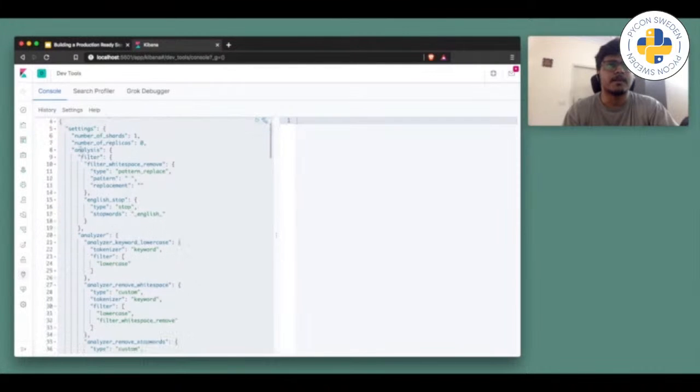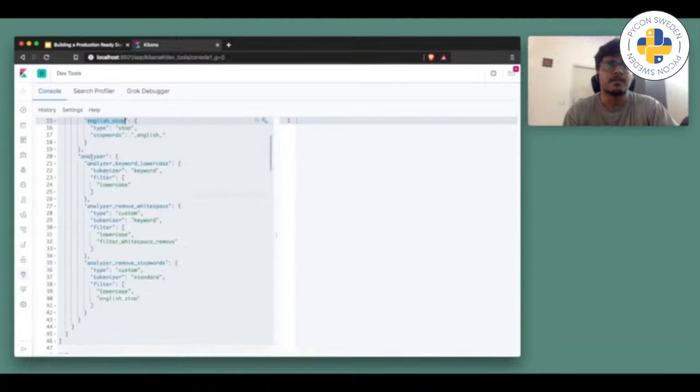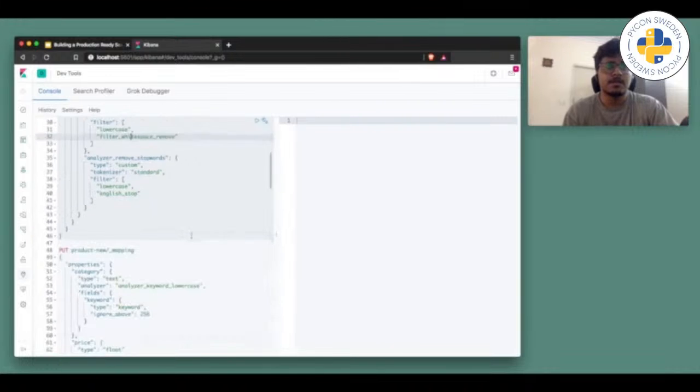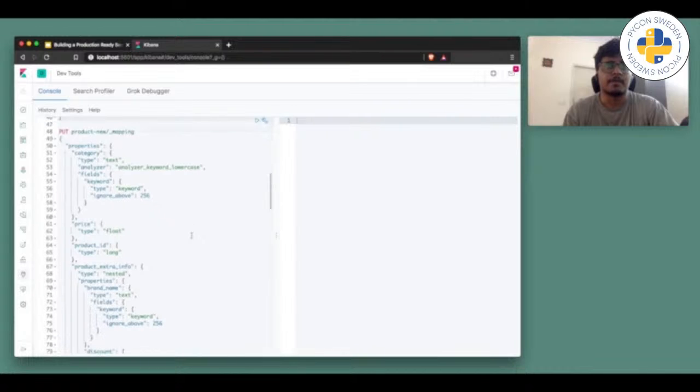In the index, I have defined my filters like filter white space remove, then English stop, which removes stop words like and, the, etc. And I've declared my custom analyzers like analyzer keyword lowercase, analyzer remove white space, analyzer remove stop words, and these analyzers are using such filters. You can see the white space removal analyzer is using the white space removal filter. So now let's see my mapping.